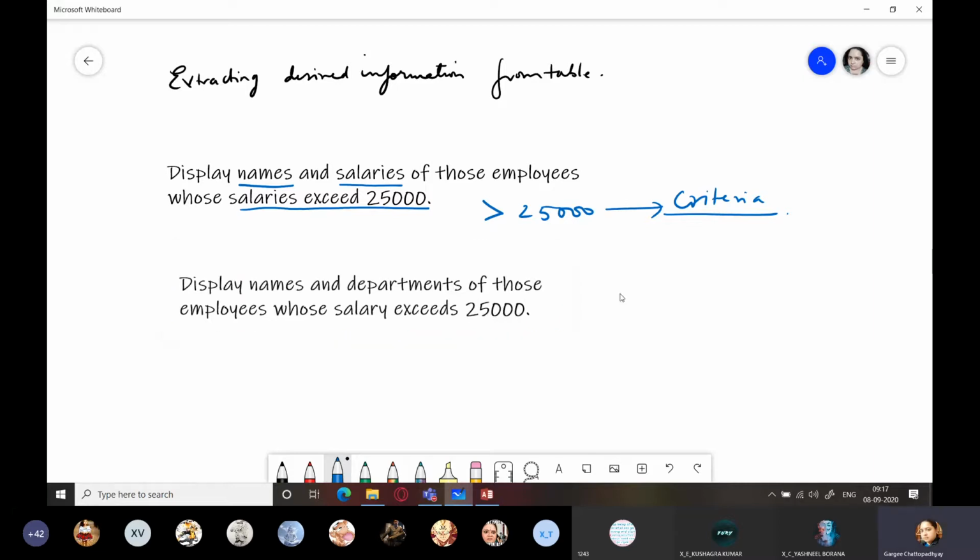How will you do this? Display names and departments of those employees whose salary exceeds 25,000.